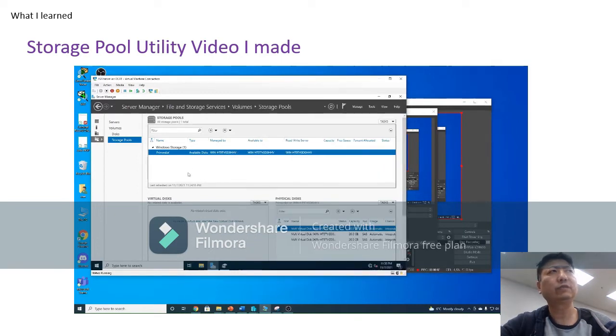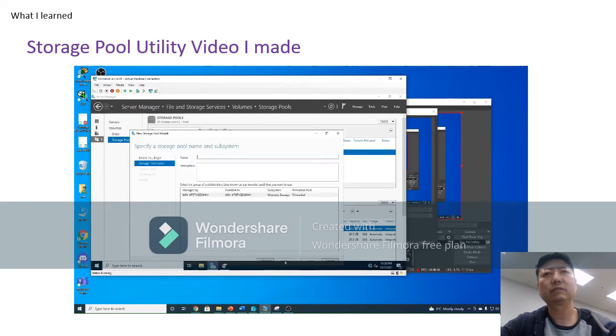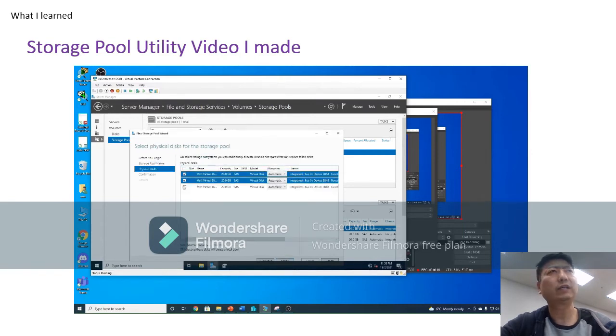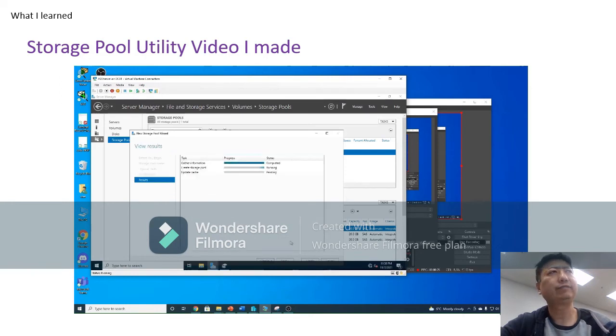This is a storage for the utility video that I made. I created a new storage pool using 3 hard drives that I attached to this Windows Server 2022 virtual machine.